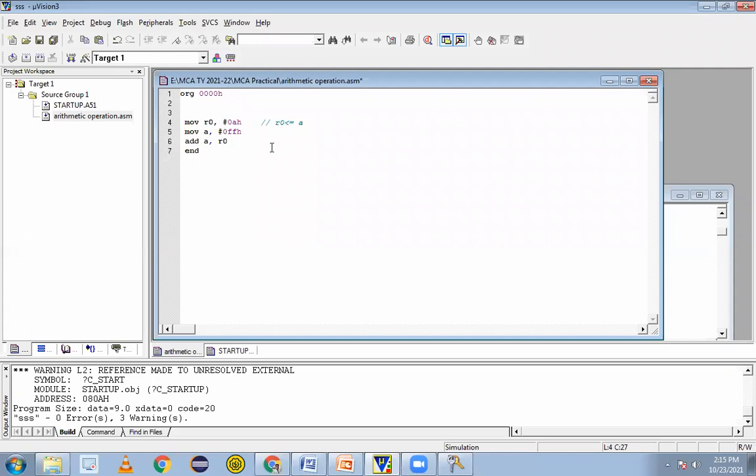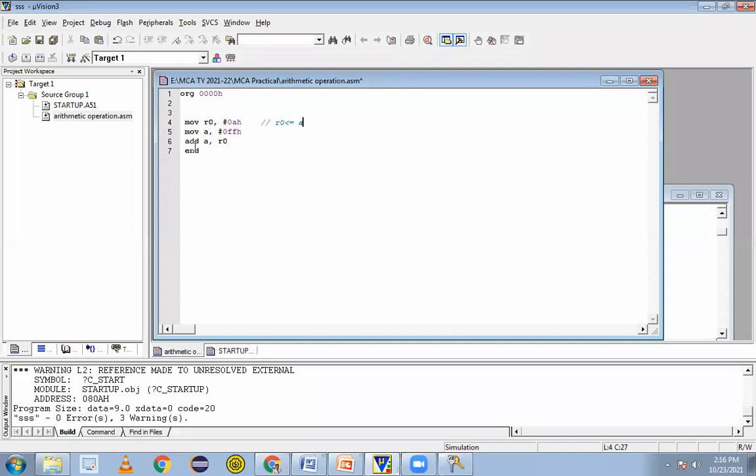The thing is that you are not serious about these things. So what I told is that whenever I'm counting 0 to 9 numbers, that is okay. But when we go to the higher numbers, these 3 numbers, we write them in hexadecimal format. So 10 I am taking as the value. 10 means what? A value. Correct. This is a hexadecimal value. A means 10 in decimal. F means what? 15. So FF is what? 8-bit numbers I am taking here, and that I am adding here now. Okay, so R0 will get the value A, meaning 10. And the register A will get the value FF. FF is what? 255.